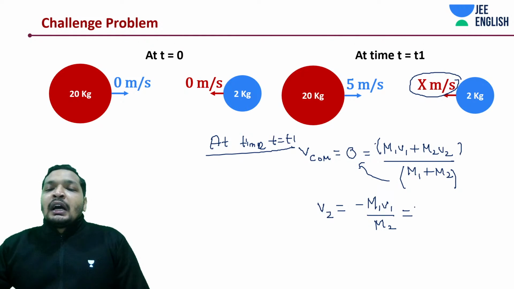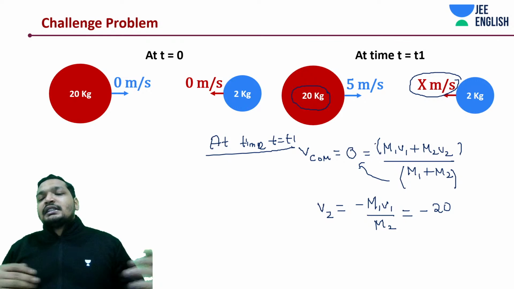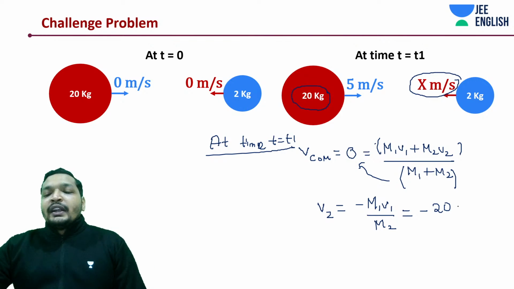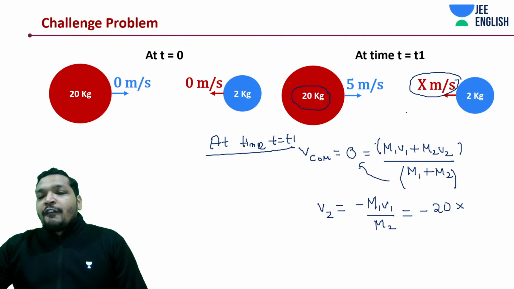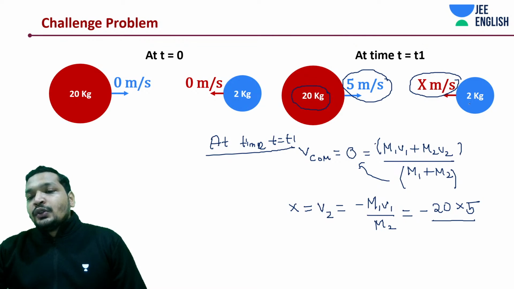So m1 is how much? The mass of this large body is how much? 20 kg. Minus, okay, this is velocity, but speed is ultimately just the magnitude of the velocity. 20 kg into how much? 5. We don't know x, that's what we are calculating. This is basically x; v2 is nothing but x. So if you are wondering where the x went, there you have the x. Divided by m2, 2 kg.